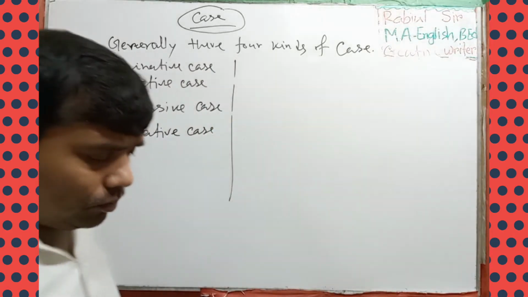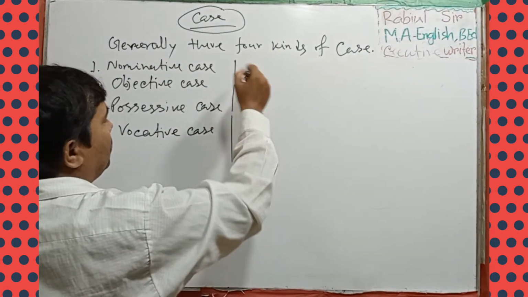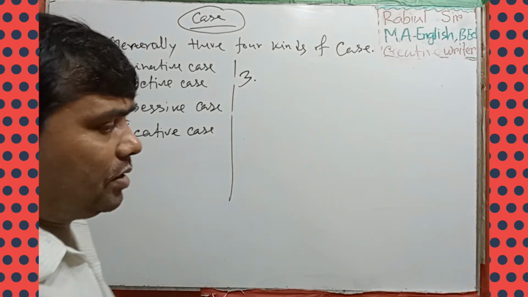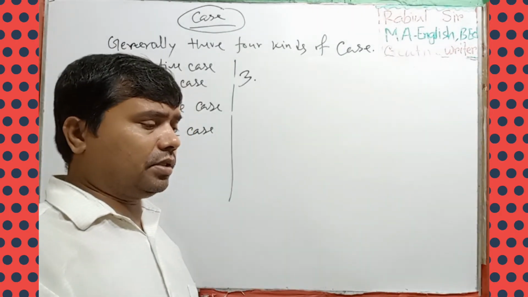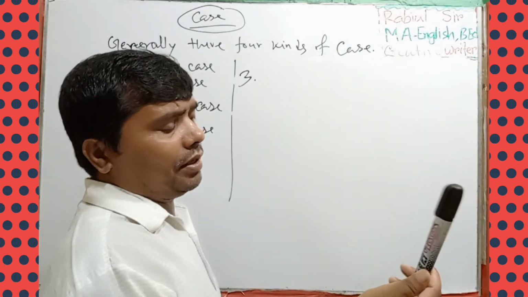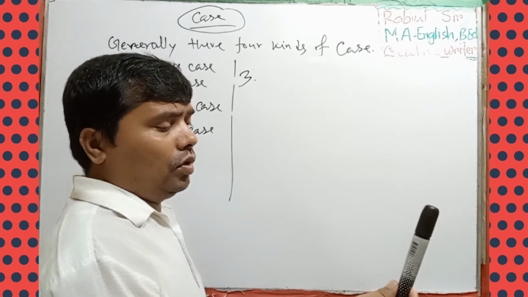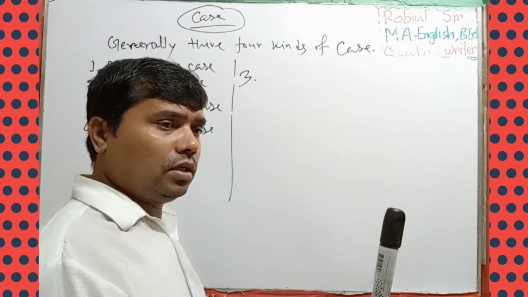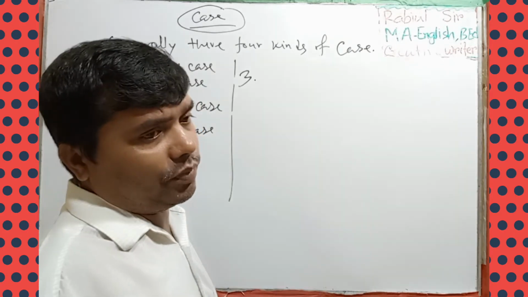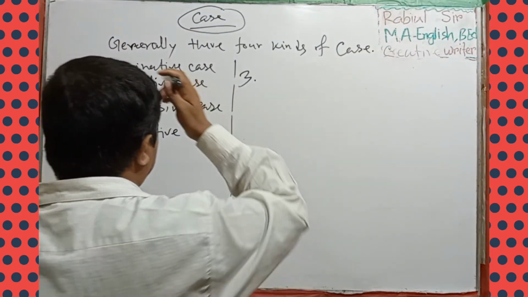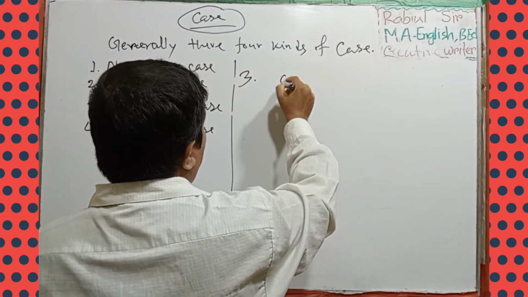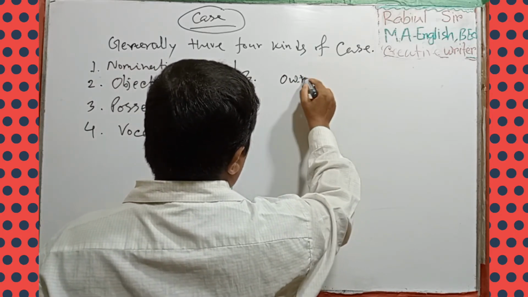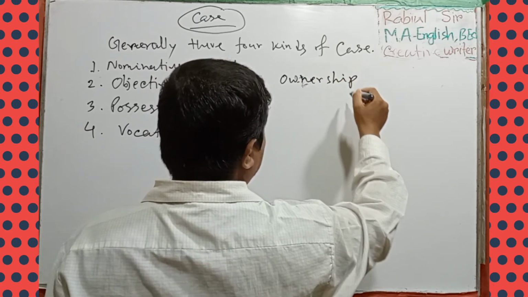Possessive case, number three. What is possessive case? Possess means right. This is Rohim's pen. Who is the owner of this pen? Rohim. It is possessive, showing ownership.